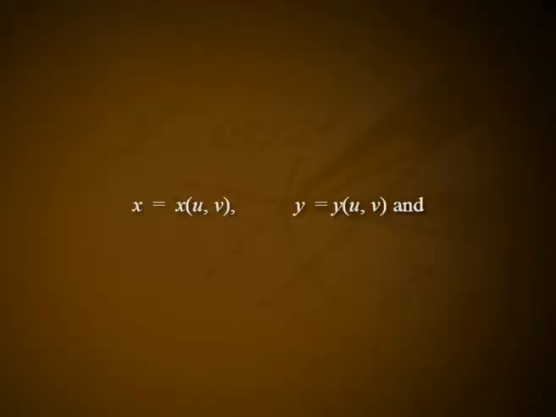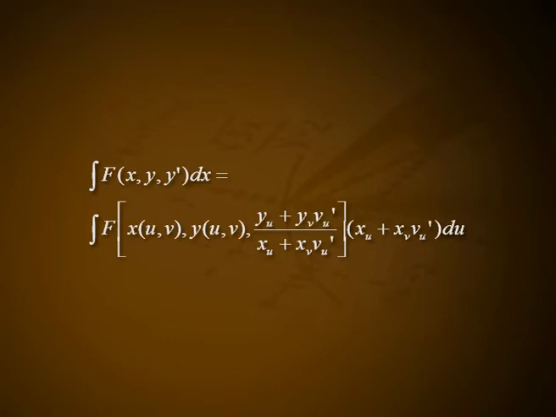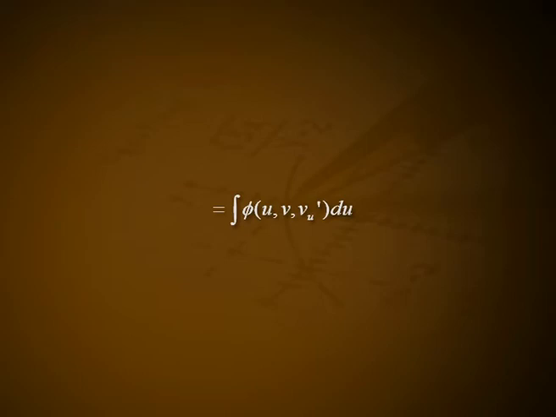If x is equal to x of u comma v, y is equal to y of u comma v, and the determinant of x_u, x_v, y_u, y_v is not equal to 0, then integral f of x, y, y dash dx is equal to integral f of x of u, v comma y of u, v comma (y_u plus y_v v_u dash) all divided by (x_u plus x_v v_u dash), into (x_u plus x_v v_u dash) du, which is equal to integral phi of u comma v, v_u dash du.